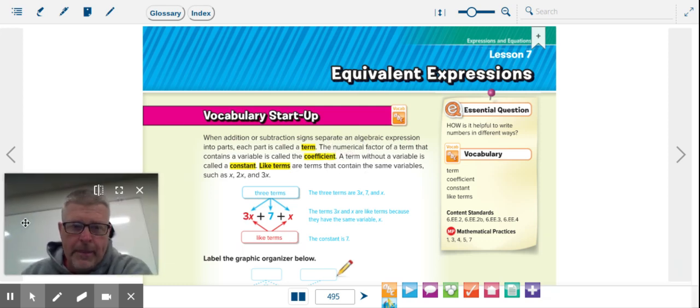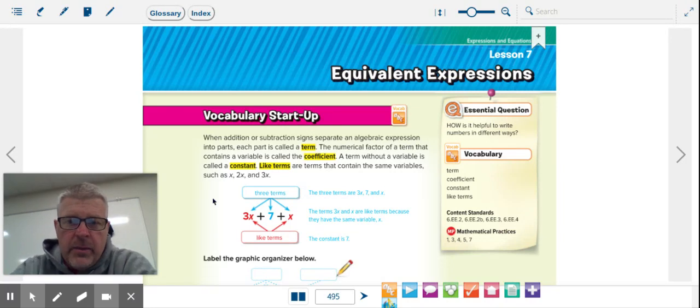Hey, everybody. Let's go through lesson 7, talking about equivalent expressions here. Our essential question is: how is it helpful to write numbers in different ways? We've talked about a couple of them already, breaking them up. That's one of the things we're going to do here, break them up and group them so that they're easier to work with.